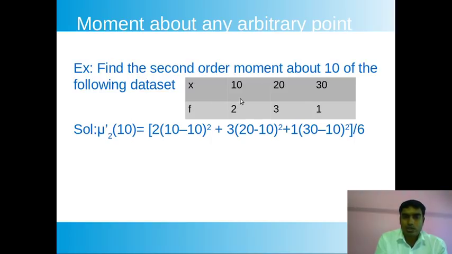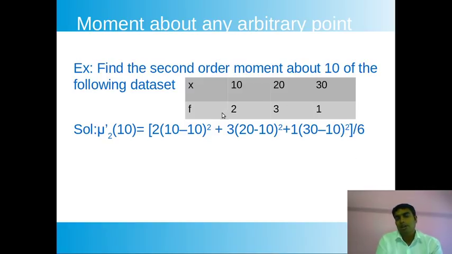Here the frequency of the first one is 2, so 2 into (10 minus 10) square, plus the next one, f_i is 3, so 3 into (20 minus 10) square, plus 1 into (30 minus 10) square, divided by 6, the total number of points.